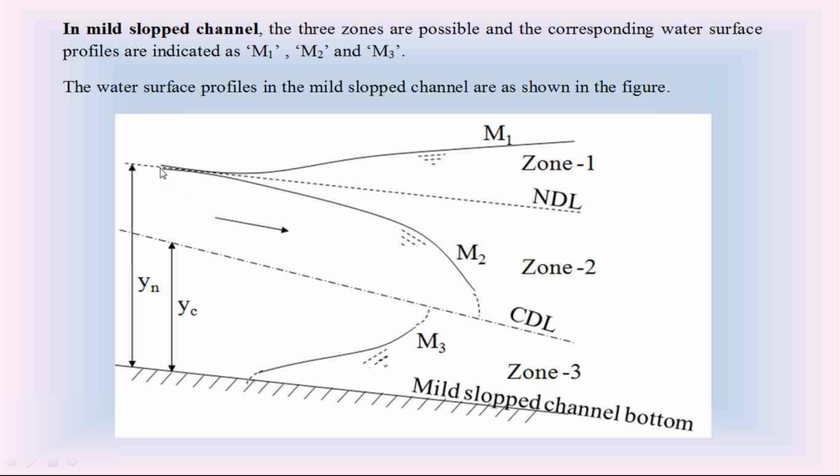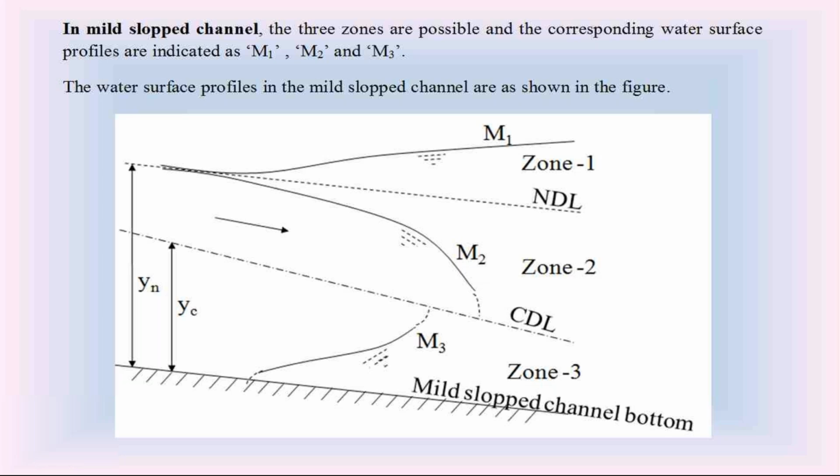The water surface profile M2 is a falling water surface profile. The water surface profile M3 is a rising water surface profile. So check these three water surface profiles in the mild slope channel bottom. M1 rising curve, M3 rising curve, M2 is a falling curve.